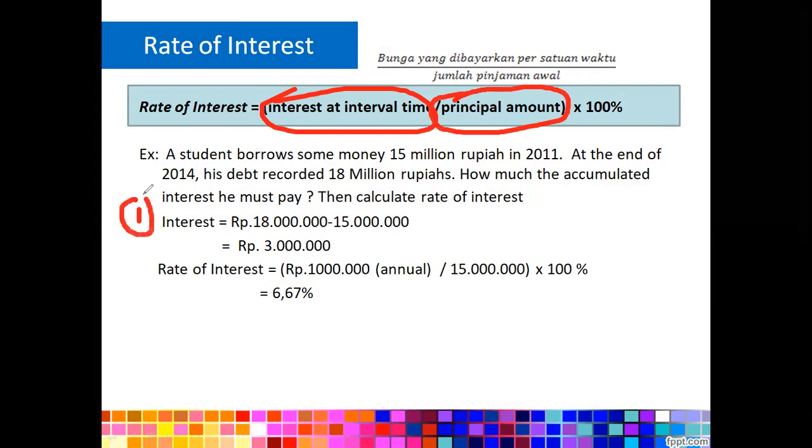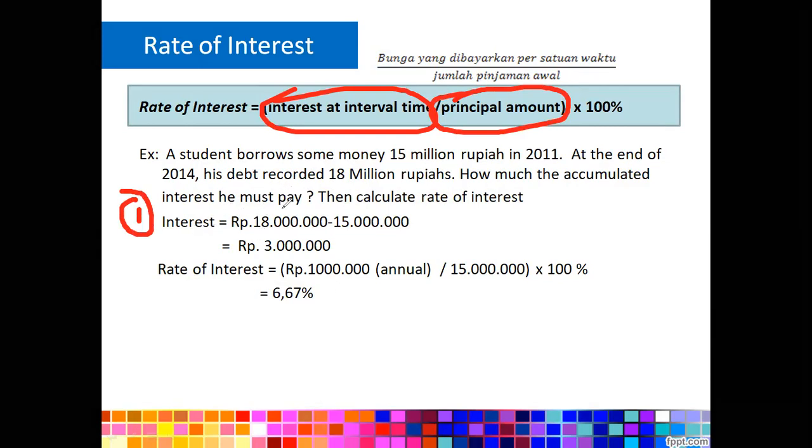So the first step is to find out the total interest gained by subtracting the beginning balance from the ending balance. Let's say these are the observations. We take the observation at 2014, 18 million minus 15. So we get the total interest for 3 years, starting from 2011 to 2014, which is 3 years. So 3 million is for 3 years. So each year, the total interest is 1 million.